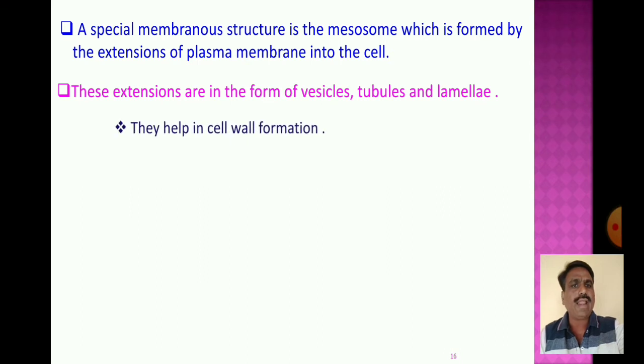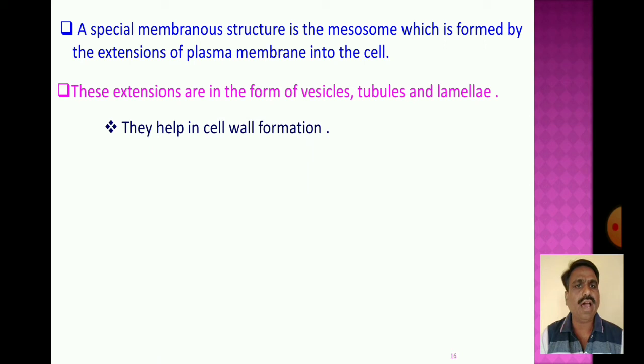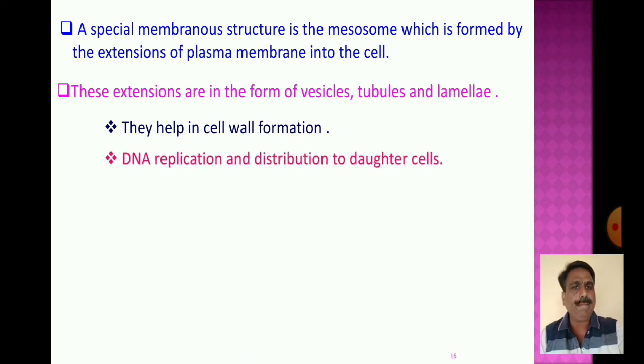These extensions of the plasma membrane into the cell help in cell wall formation, DNA replication and distribution to the daughter cells. These are the functions of the vesicles, tubules and lamellae.